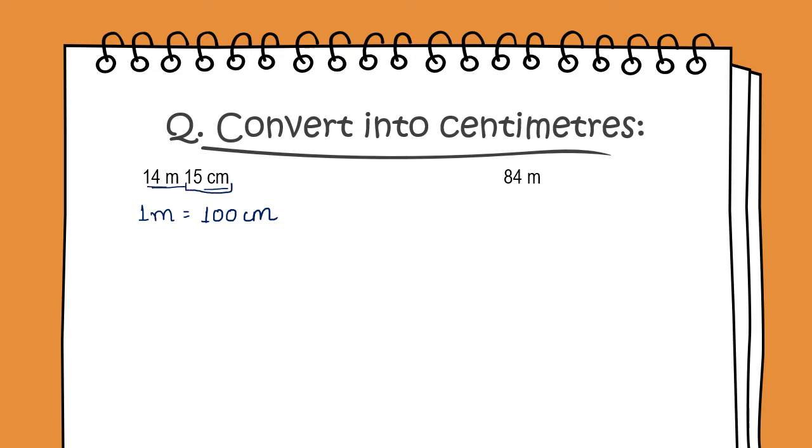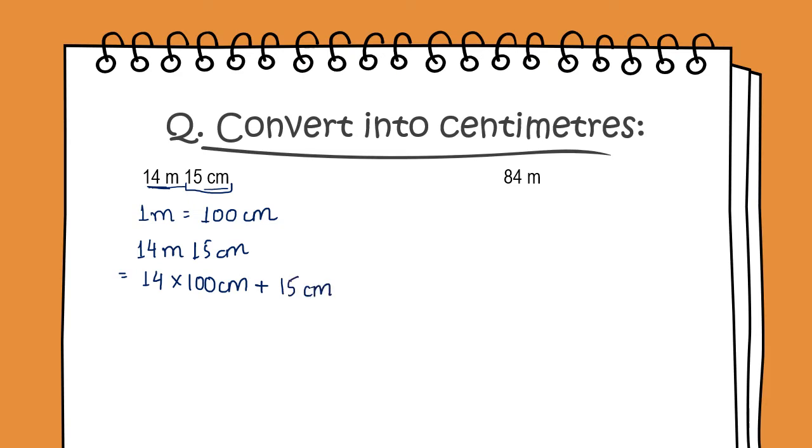So we have to convert 14 meters into centimeters. Therefore, 14 meters 15 centimeters will be equal to 14 multiplied by 100 centimeters, plus this 15 centimeters we will add directly.